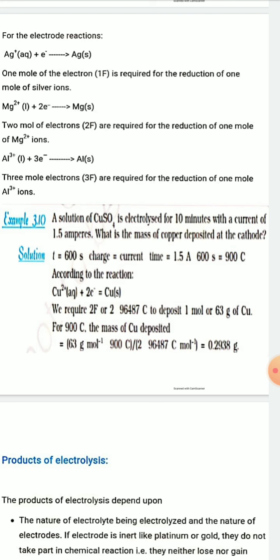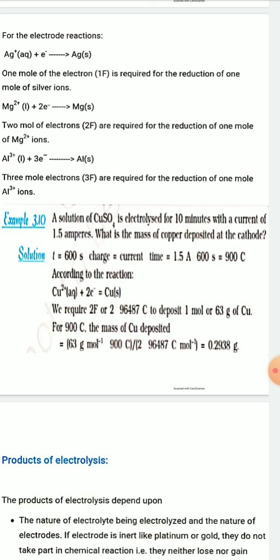And here the data given, current is passed 1.5 ampere for 10 minutes. So total charge passed through the copper sulfate solution is Q equal to I into T. According to this equation, total charge Q is equal to 1.5 into T. T is 10 minutes, but you have to convert the 10 minutes into seconds.